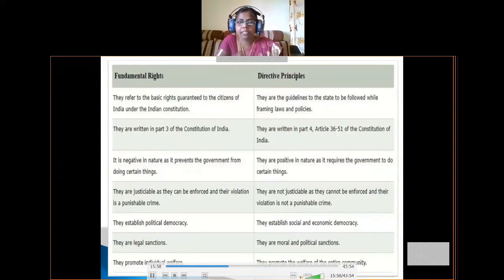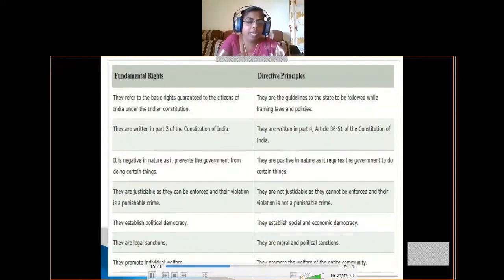So what do the directive principles say? They are moral and political sanctions. That means directive principles are moral and political sanctions. That means they are based on moral principles, and the implementation of directive principles depends on governments. Some governments may implement more directive principles. Some governments may implement only some directive principles of our Constitution.